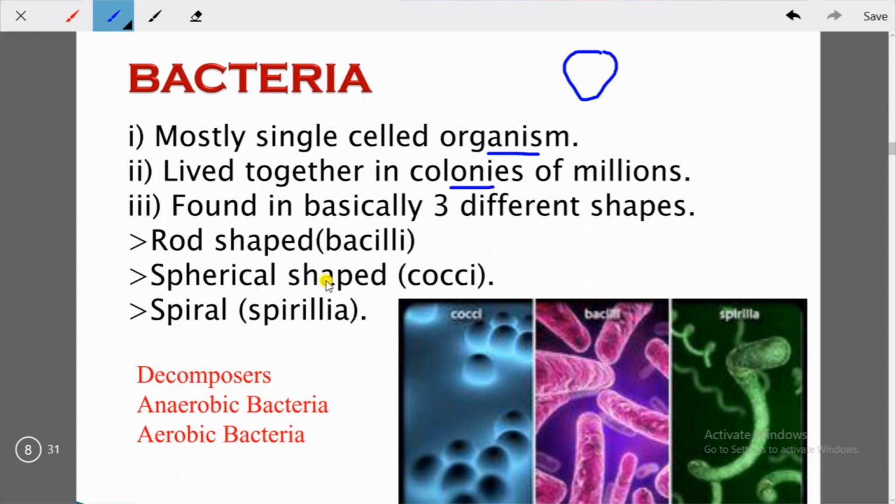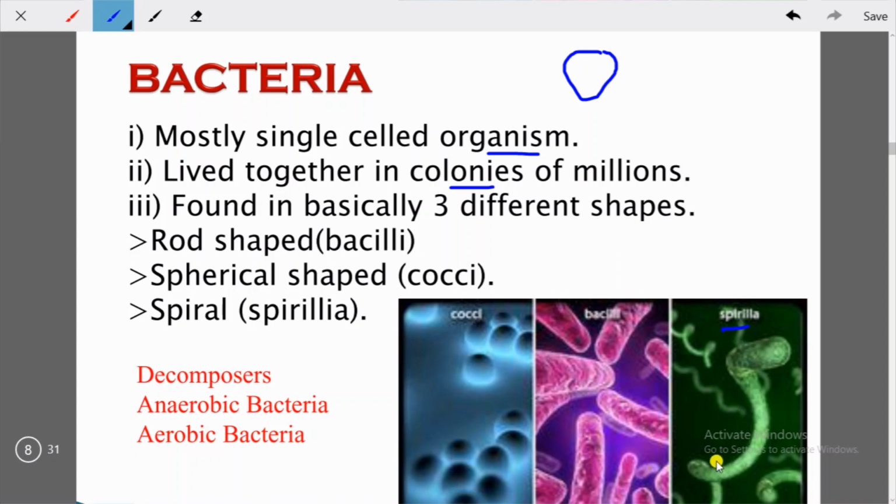Then we'll talk about the spherical shaped bacteria. This is the first diagram you can see here. These are spherical shaped, and these are called coccus, and the plural form of coccus is cocci. Then you have spiral. You can see these are spiral, or you can say twisted. You can see the diagram here. These are called spirilla, and they are twisted, or we can say they are spiral.